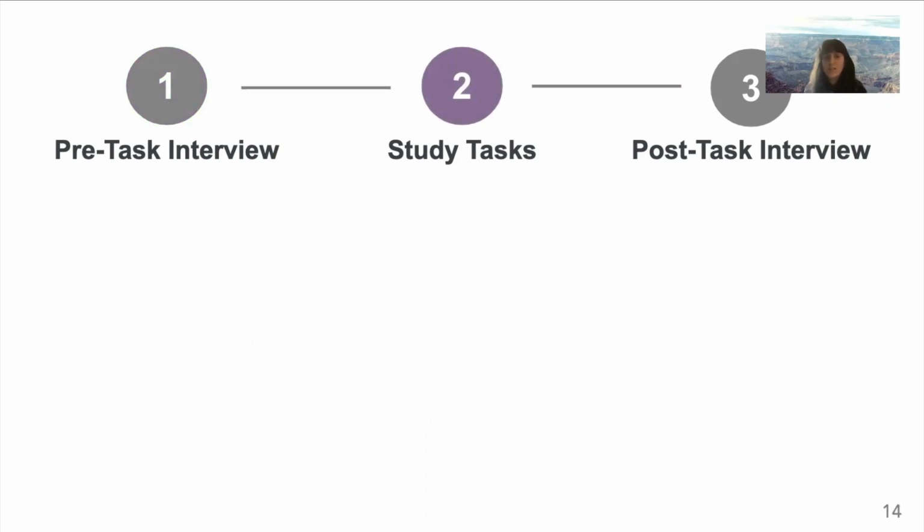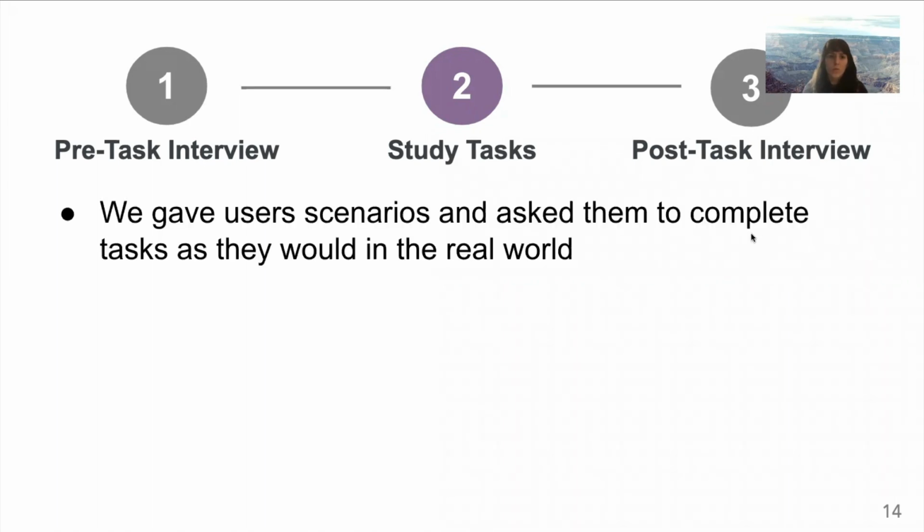So for our study tasks, we identified a set of 9 websites that used the practices that we intended to study. We gave users scenarios, and we asked them to complete certain tasks as they would if they were in that scenario in the real world. To introduce email opt-out tasks, we asked participants to imagine that they had received the 10th update email from a site that day and wanted to stop receiving those emails.